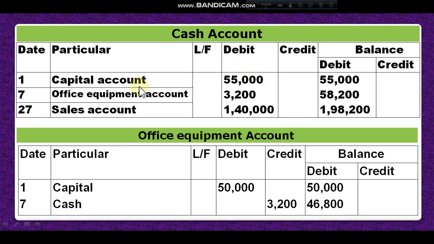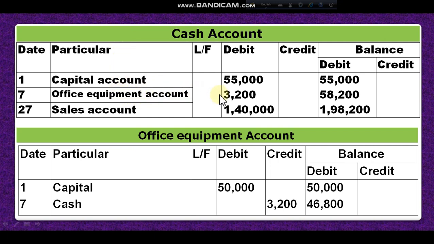Dear student, now office equipment account. Look at day 7, office equipment account: cash debit, office equipment credit. So again I have to write the debit side of the cash account, because cash is debit in the journal, and the opposite account is office equipment account. You know, in the particular column we will write the opposite account name.